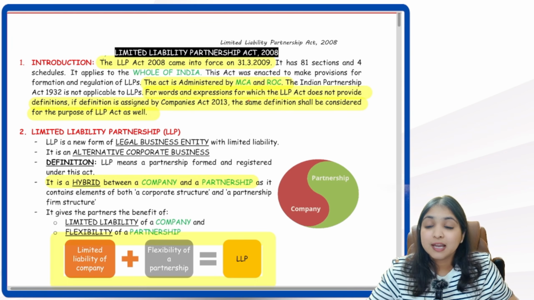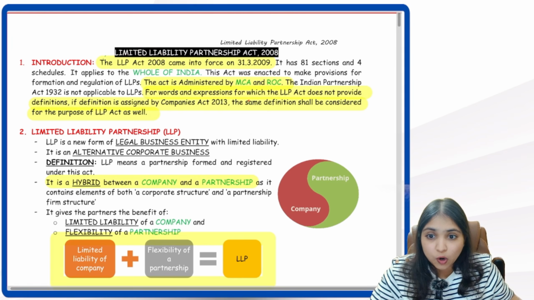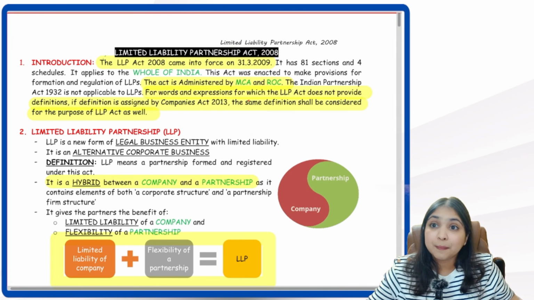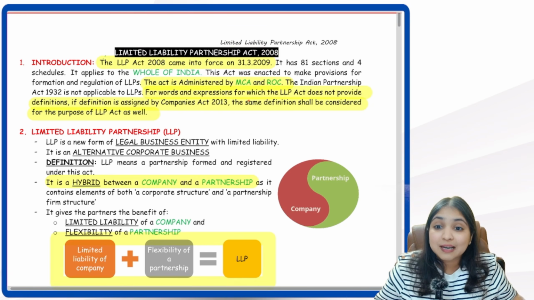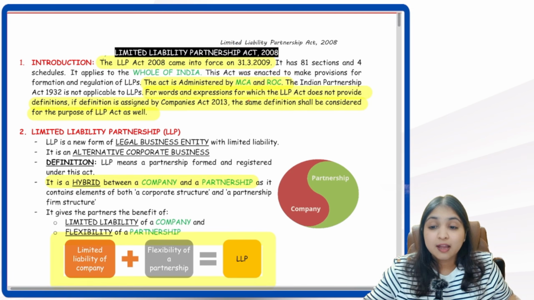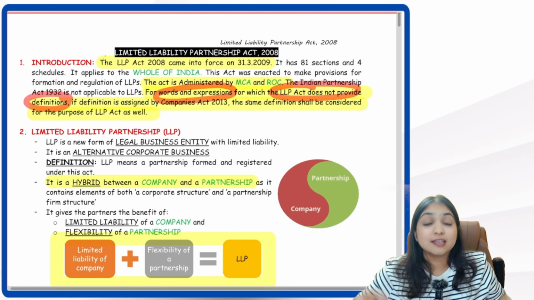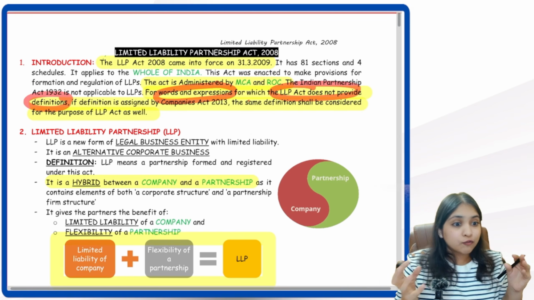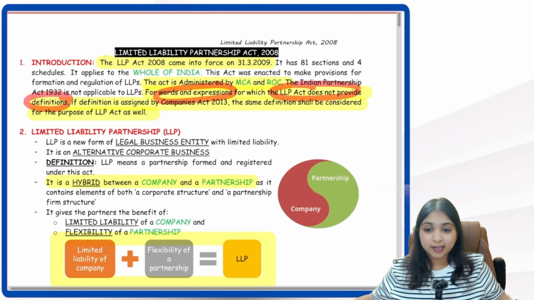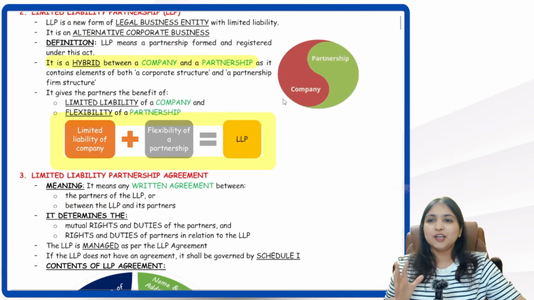Are you listening, everybody? So LLP Act has come into force when? On 31st of March 2009. It applies to the whole of India. This act is administered by MCA and ROC. For words and expressions for which LLP Act does not provide definitions, where will you look for definitions? In the Companies Act.